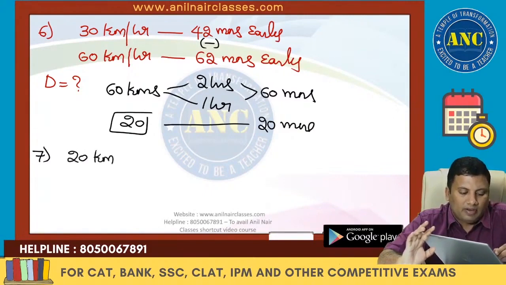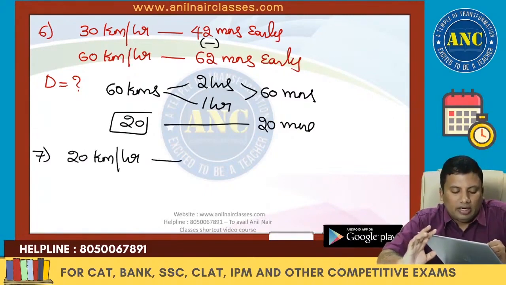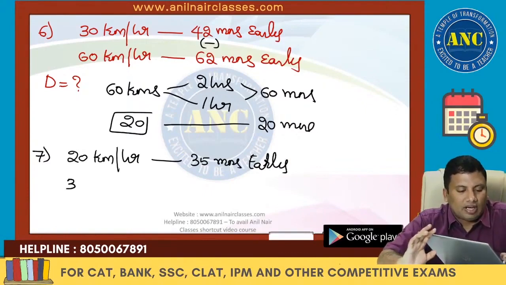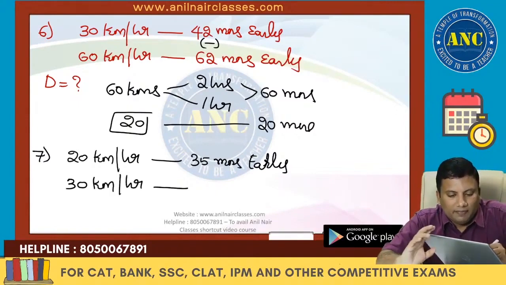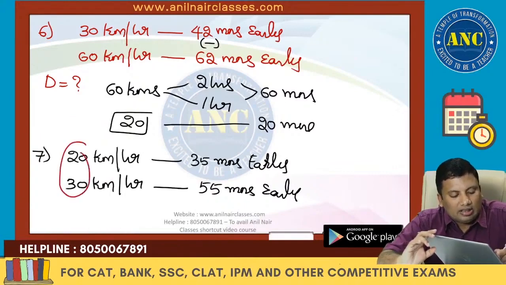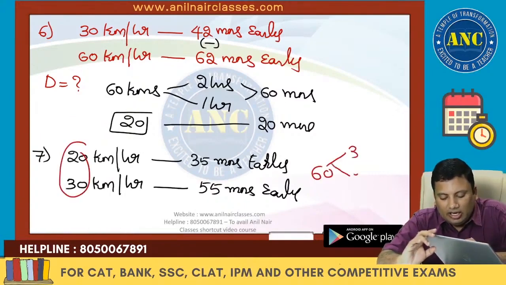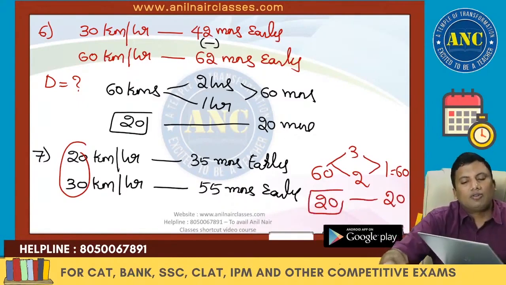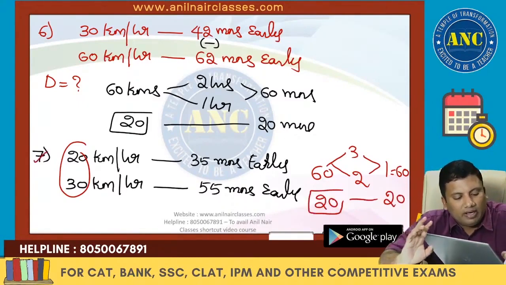20 kilometers per hour, 35 minutes late, 35 minutes early. 30 kilometers per hour, 55 minutes early. If the speed increases, he will reach much earlier. 20, 30, this is nothing but 60. These are 3 and 2. Here it is 1, and 1 is nothing but 60 minutes. Here it is 20. So the answer is 20 minutes early.